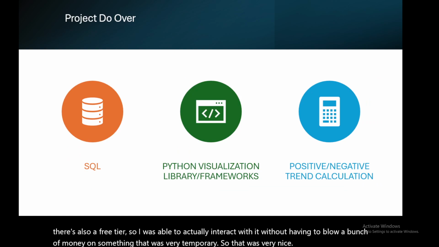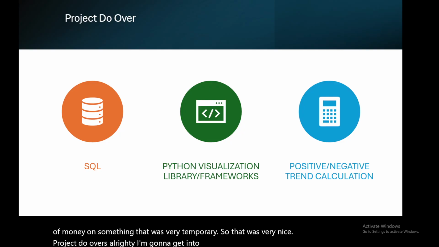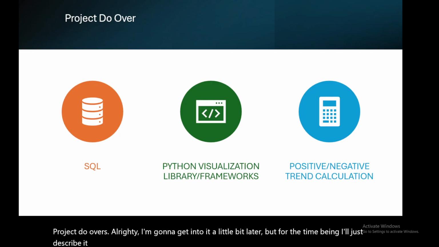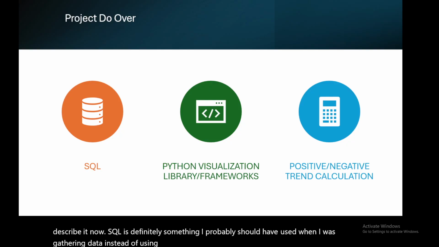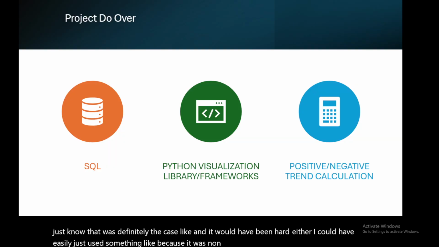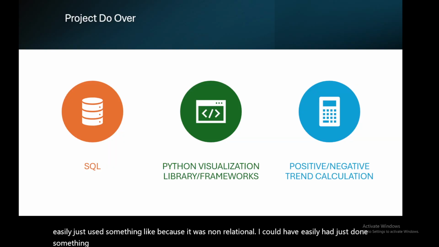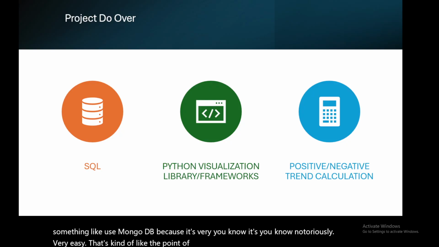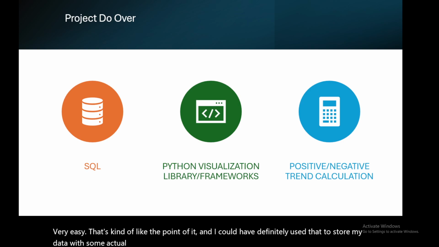Project do-overs. I'm going to get into it a little bit later, but for the time being, I'll just describe it now. SQL is definitely something I should have used when I was gathering data instead of using a CSV. You'll see why a little bit later, but for the time being, just know that that was definitely the case, and it wouldn't have been hard either. Because it was non-relational, I could have easily used something like MongoDB, because it's notoriously easy. That's kind of the point of it. I could have definitely used that to store my data with some actual named columns, and you'll get to see why that's a problem later.